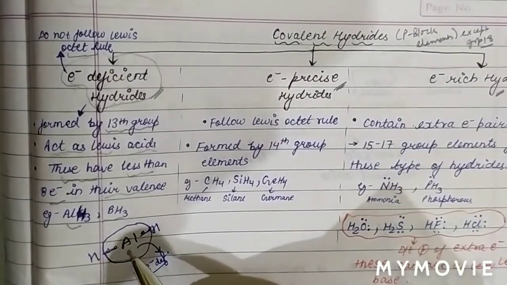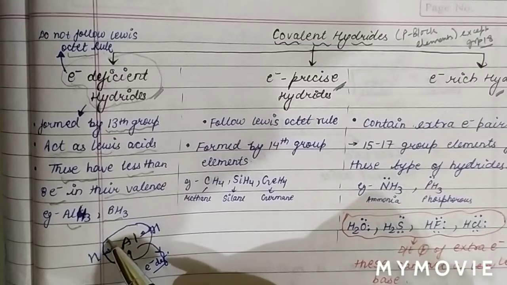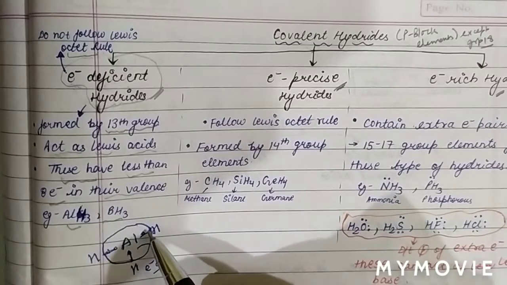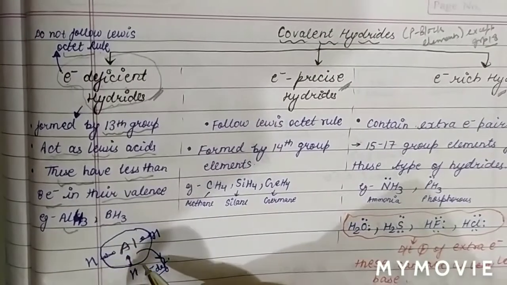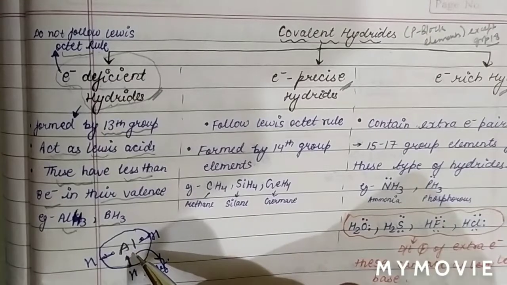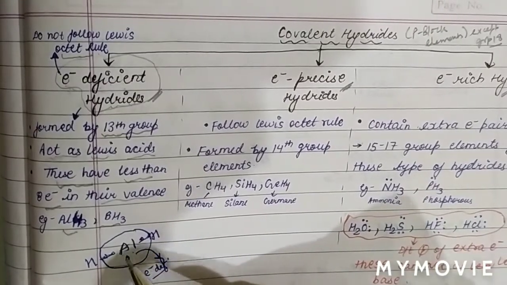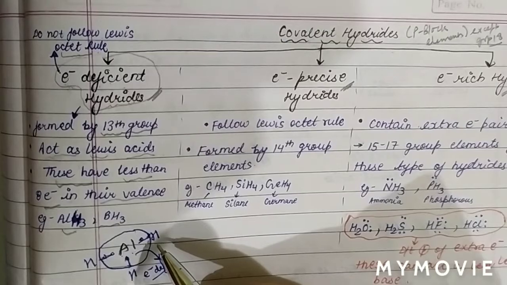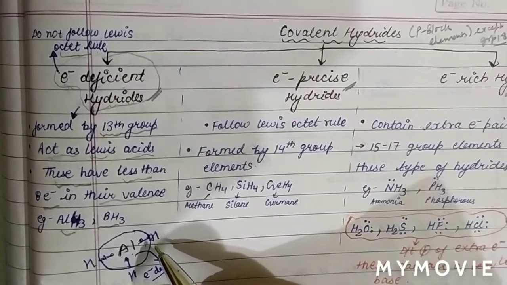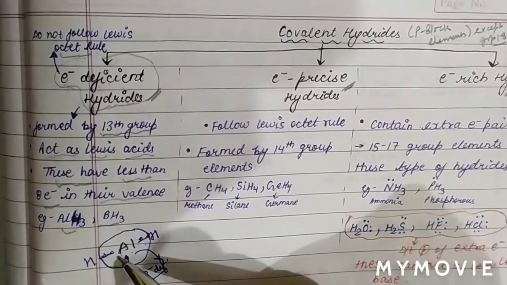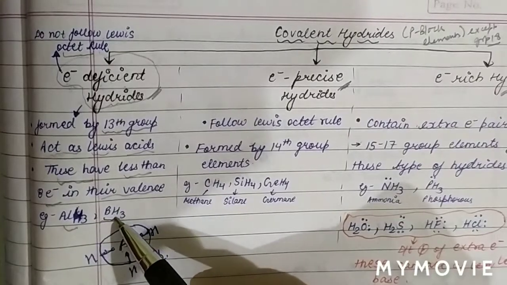The central atom has fewer electrons than required for the octet of aluminium. So due to electron deficiency, it behaves as an electron deficient hydride. We can also see this in the case of BH3, group 13.